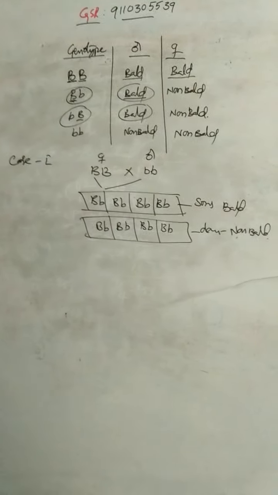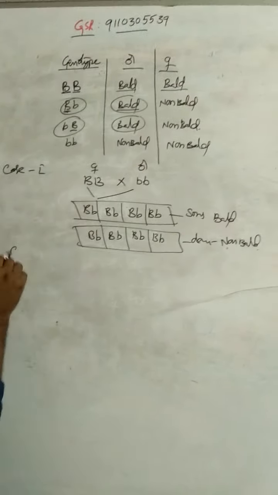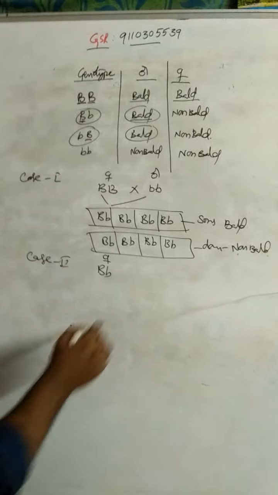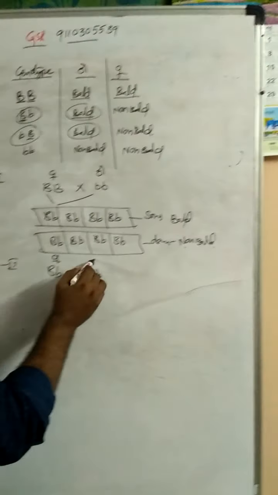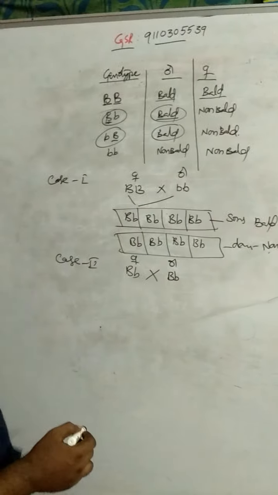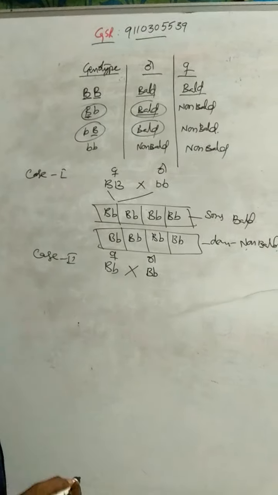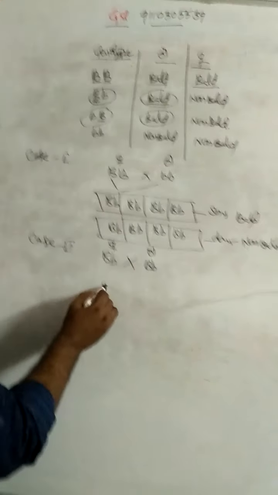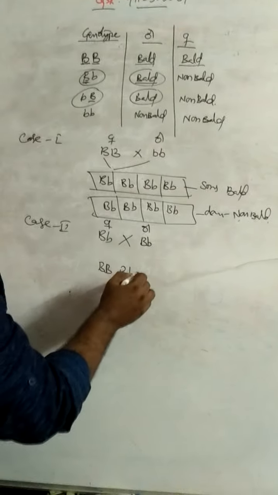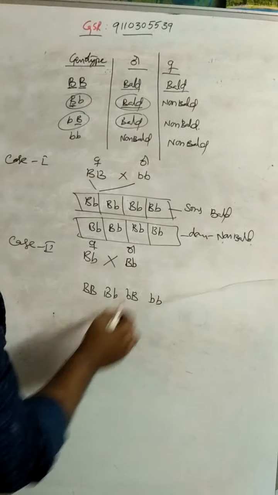And the second case, both are heterozygous. Case 2, capital B, small b, male. Father is bald, mother is non-bald. What is the result in the children? The combinations are capital B capital B, capital B small b, capital B small b, and small b small b.